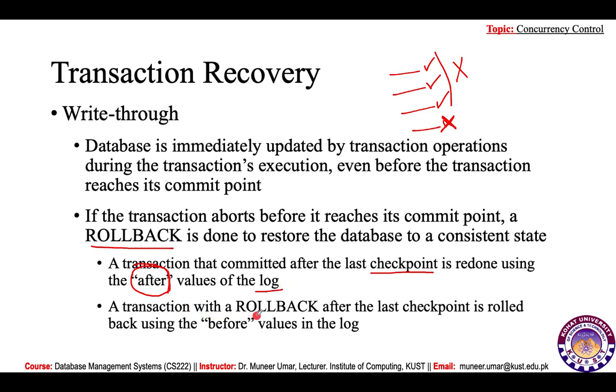A transaction with rollback after the last checkpoint is rolled back using the before values in the transaction log. So if we got an error before the checkpoint, then we must look for the before values inside the log, and if the checkpoint is crossed, after that we must apply the after values from the log.